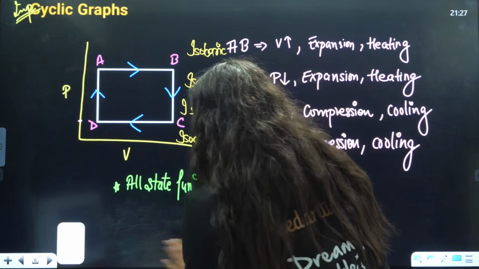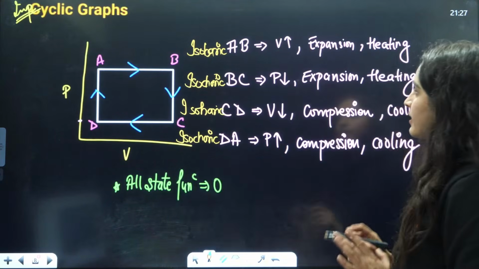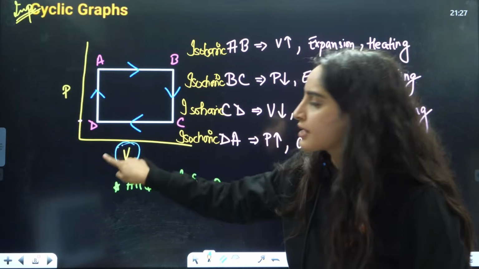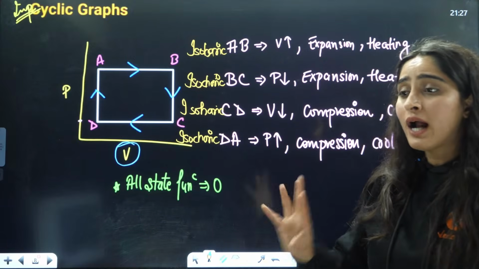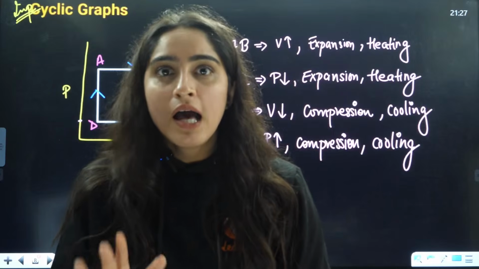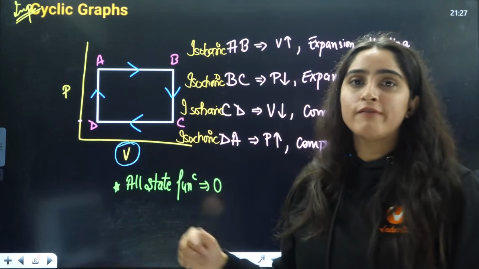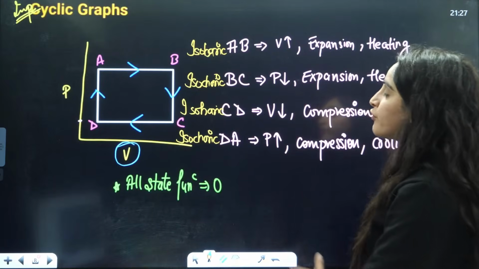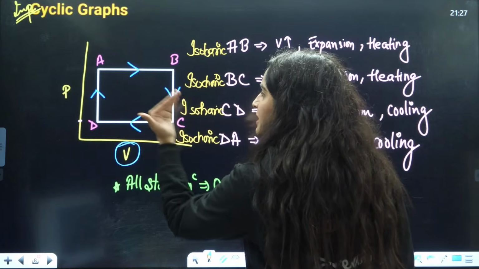Now let's move to the interesting part here. Firstly, from A to B, we know that volume is increasing, right? Now I'll tell you how to predict whether there will be heating, whether there will be cooling. From the graph you have to tell whether it's a heating or cooling curve, what kind of curve it is. So from A to B, we know that volume is increasing.